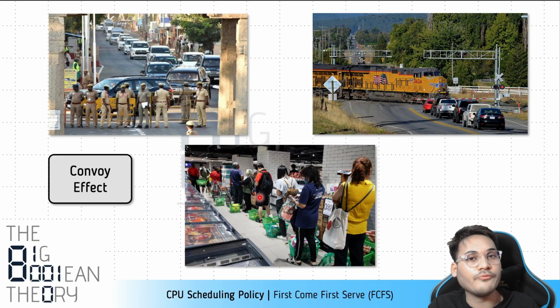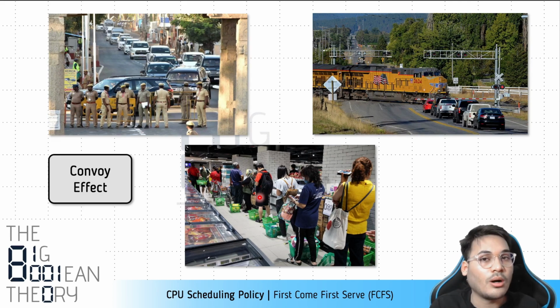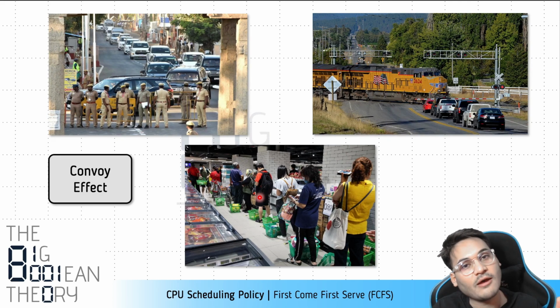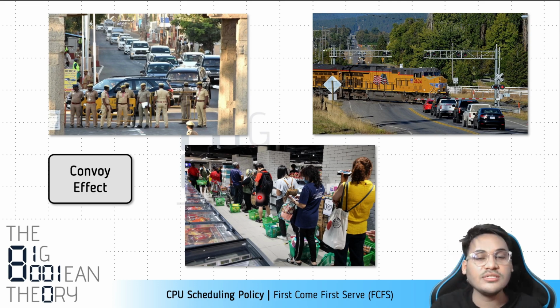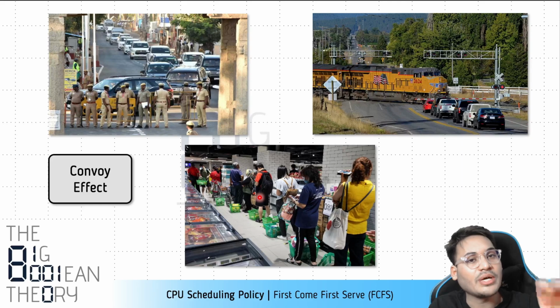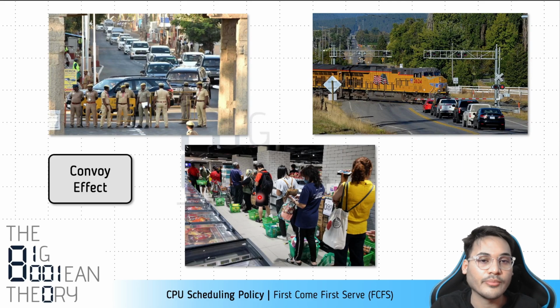But there can be convoy effect, that is, people with a very large number of items in the trolley can be ahead in the line. They could be doing their monthly shopping, and due to them all of the people who have fewer items have to wait, right? So this is the convoy effect, where a large job, or something which takes a long amount of time, makes many comparatively smaller jobs or entities wait. This is a convoy effect, right?